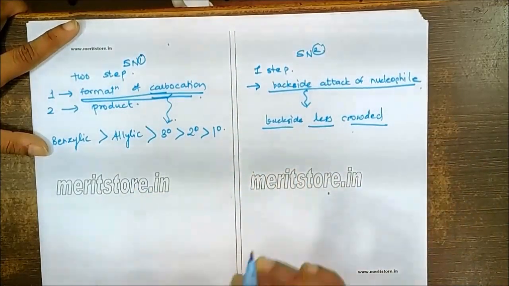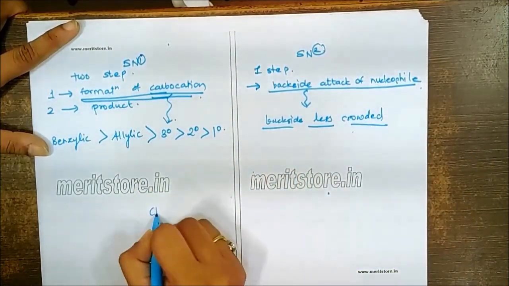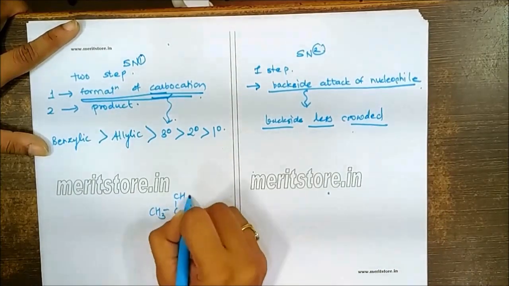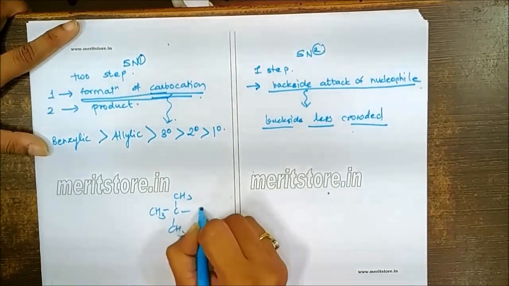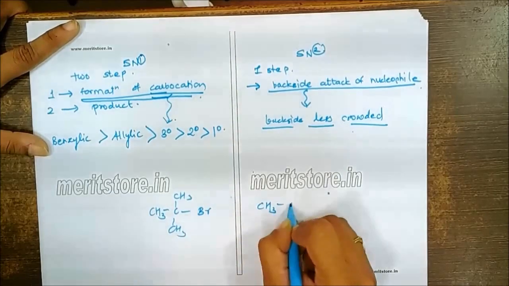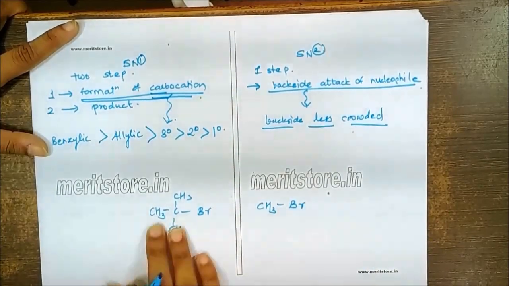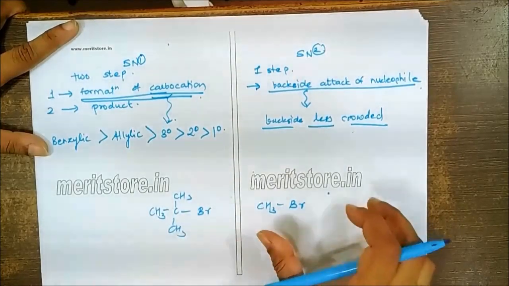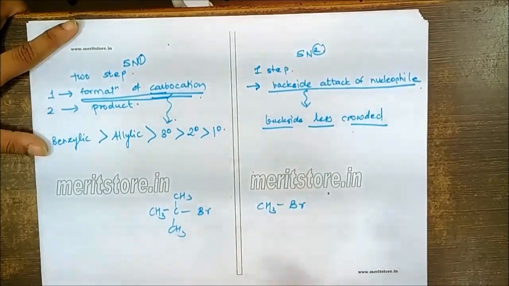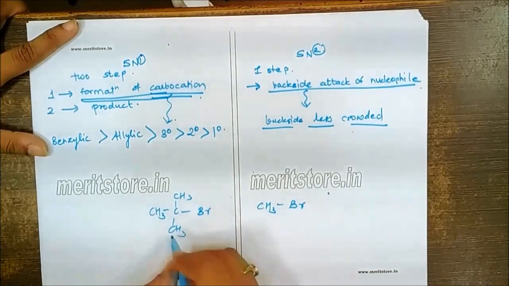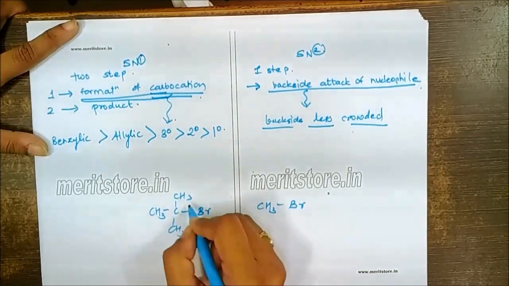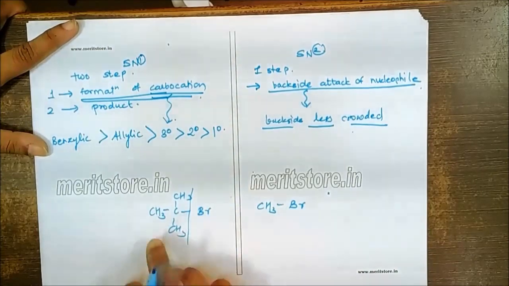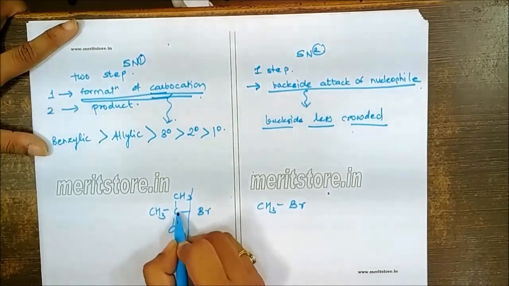So for example, if we have a comparison, let's say we have CH3Br, and CH3Br, now we have to decide which one is undergoing SN1 nucleophilic substitution and which one is undergoing SN2 substitution. So how to decide in this case is, let's imagine the Br is lost, I'll get a positive charge on this carbon.